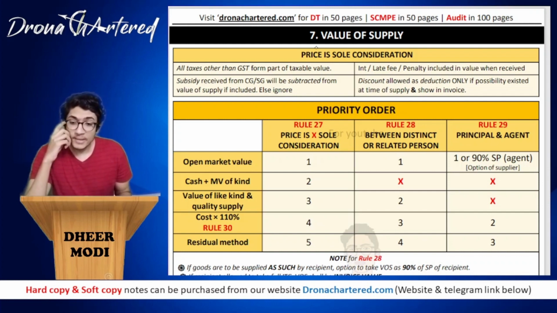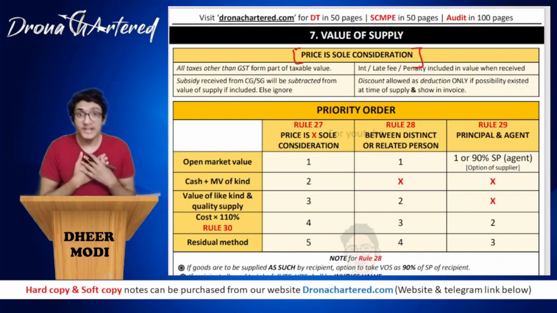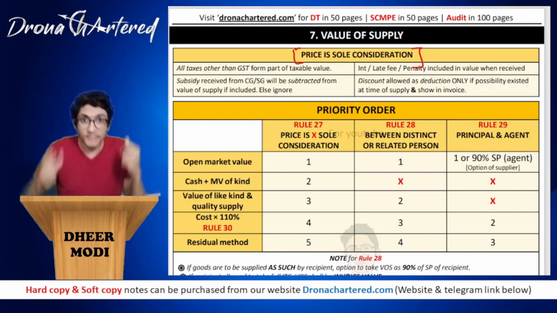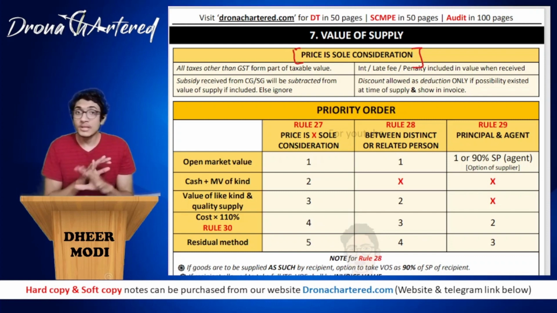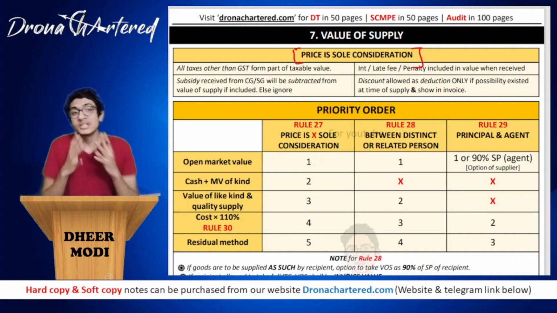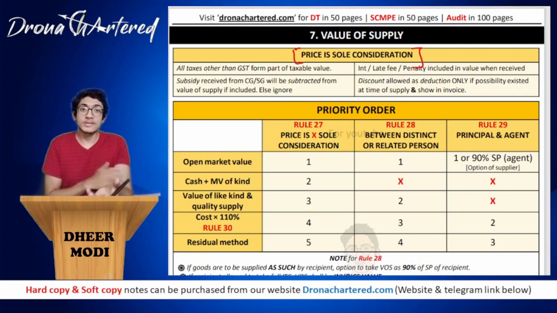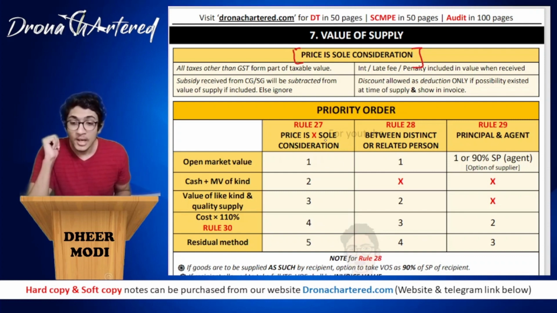Okay, so value of supply, when price is the sole consideration, that is, the transaction that I have entered into, there is no other consideration that I'm receiving. If I'm supplying goods and services, I am only receiving money. I am not receiving anything else. It is not a barter, nothing. I am only purely receiving cash, and none of them are related parties. So this transaction will obviously happen at arm's length price. So when price is the sole consideration, what will be my value of supply?